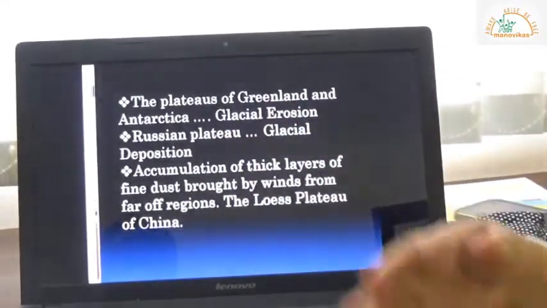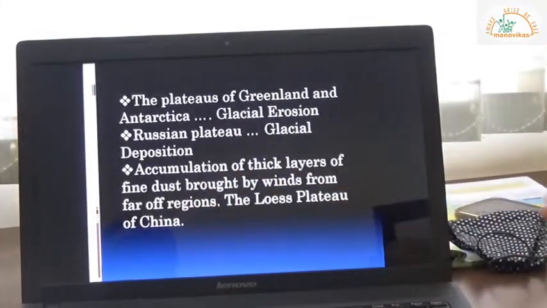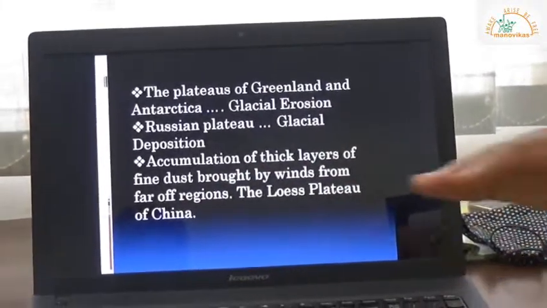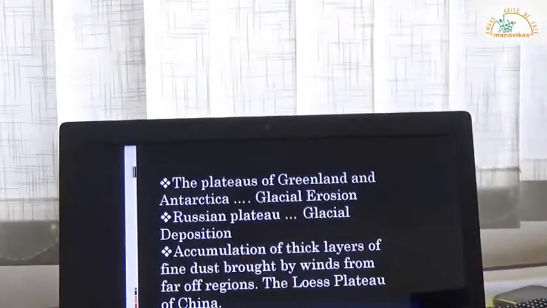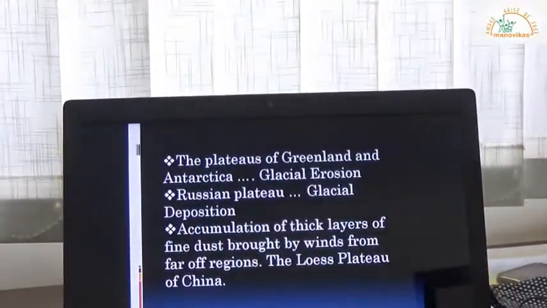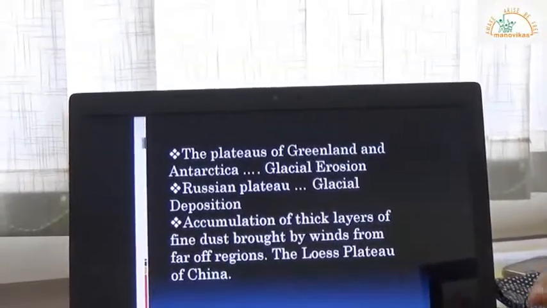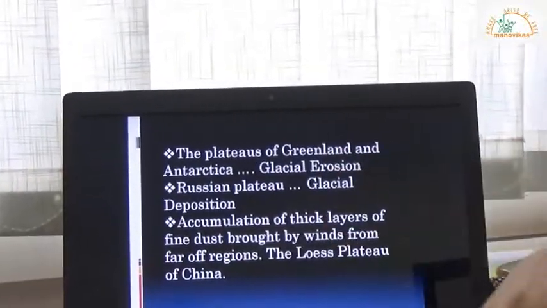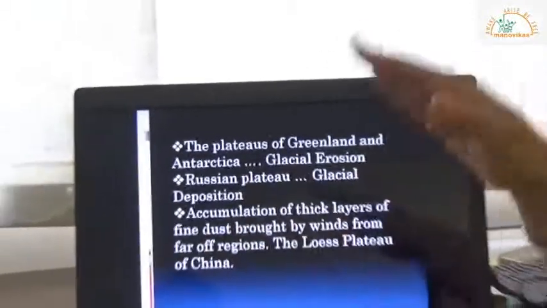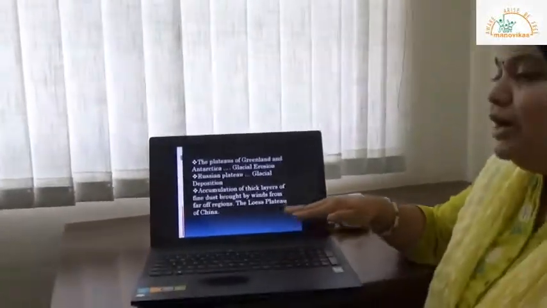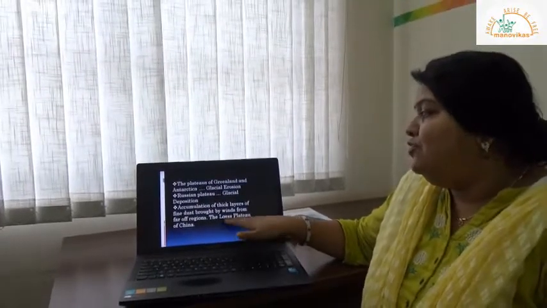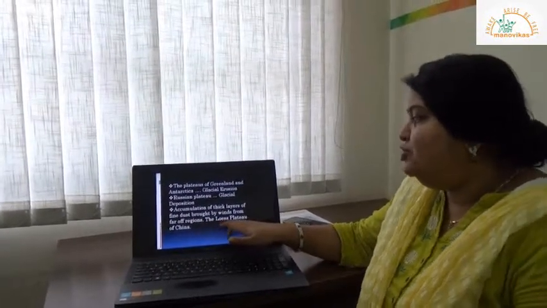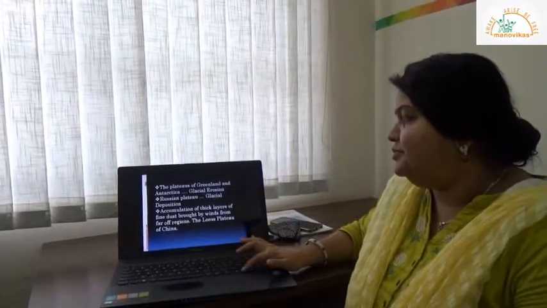There are plateaus which are also formed due to wind erosion or wind deposition, basically wind deposition, wherein the wind carries sand, silt and dust, and over a period, when it carries out a journey, a time comes when the wind is not able to carry that material and it starts depositing. Plateaus formed in such a manner are known as plateaus of wind deposition. The example of this is the Loess Plateau of China.